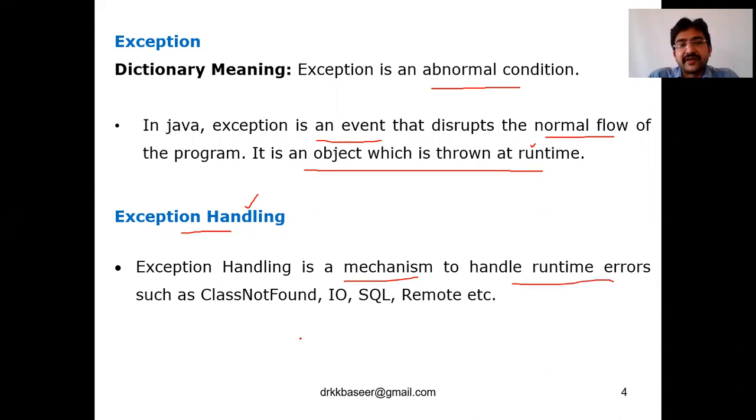We have different types of runtime errors, such as class not found, which we have seen in the packages, right? Class not found, IO, SQL, remote, all these types of errors come under runtime errors. So exception handling is a mechanism to handle runtime errors, such as class not found, IO error, SQL error, remote error. These all depend on the programs we are doing. Now coming to the advantages of exception handling,